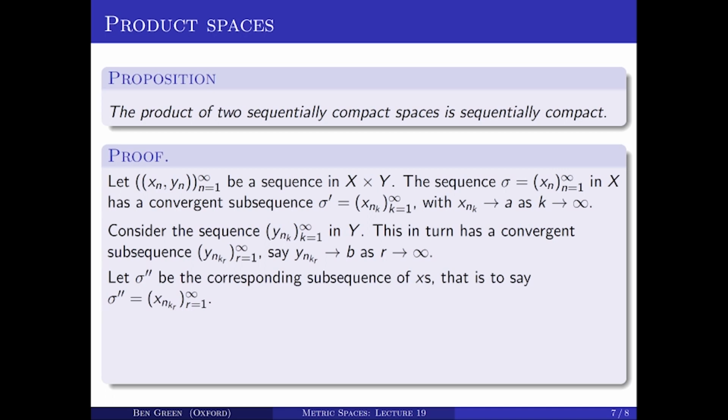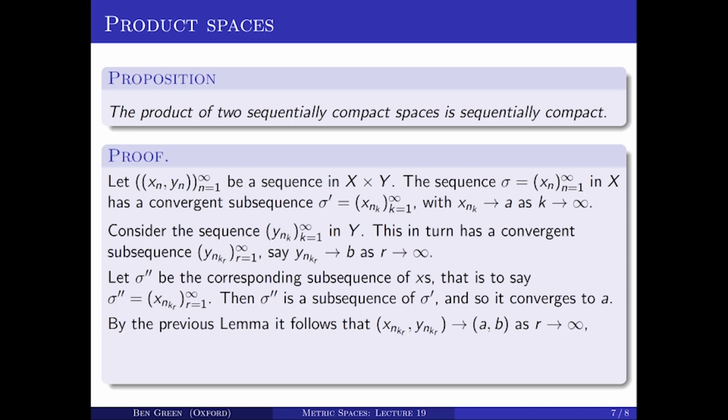Now let's look back at the x's again. Let sigma double primed be the corresponding subsequence of the x's. So that is to say the x_{n_{k_r}}'s, r equals 1, 2, 3, and so on. Now whatever that sequence is, it's a subsequence of sigma primed, because the n_{k_r}'s are a subsequence of the n_k's. So sigma double primed is a subsequence of sigma primed, but sigma primed converges to A, and so sigma double primed converges to A as well.